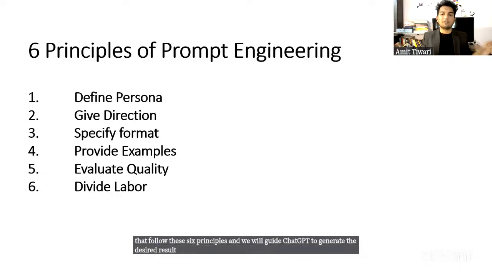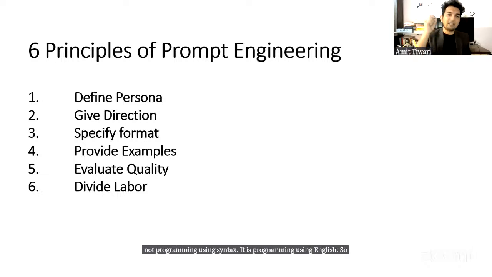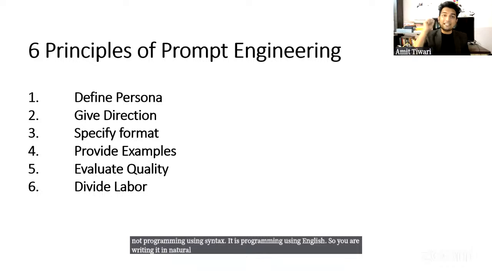And that's what prompt engineering is about. No rocket science. It's kind of like programming, but not programming using syntax. It is programming using English. You are writing it in natural language, but you are explaining everything that you need.